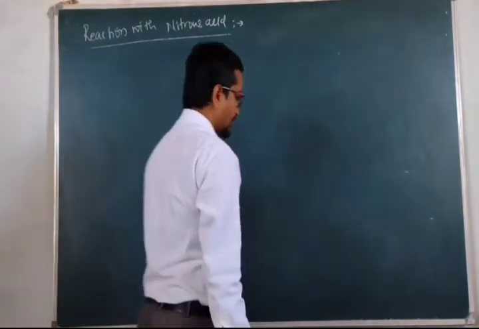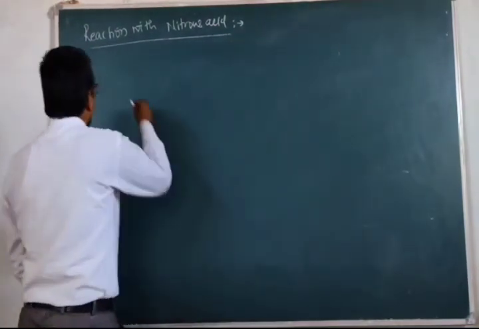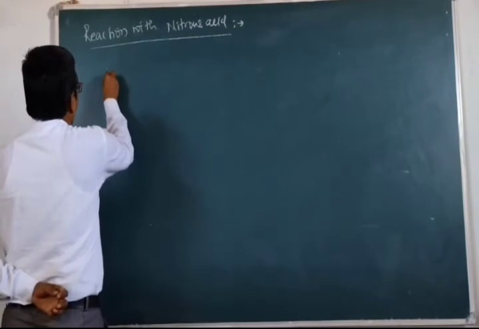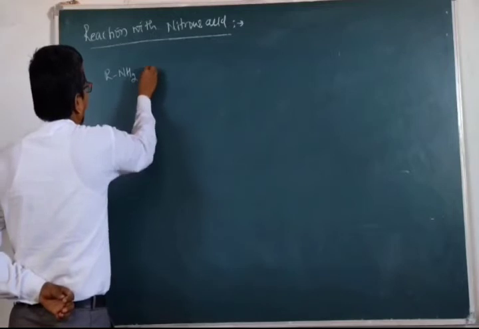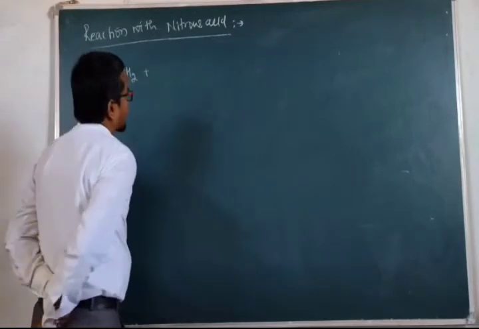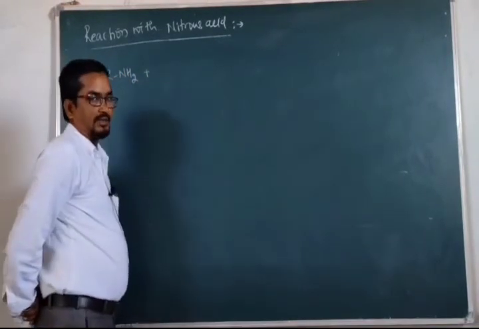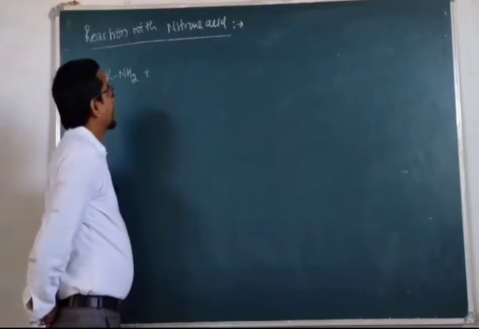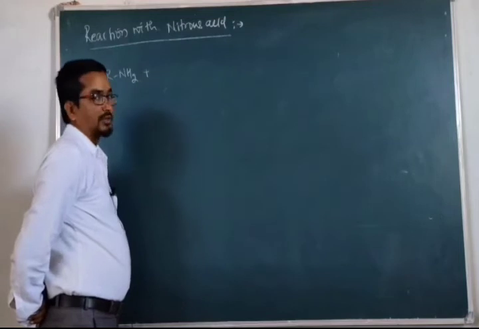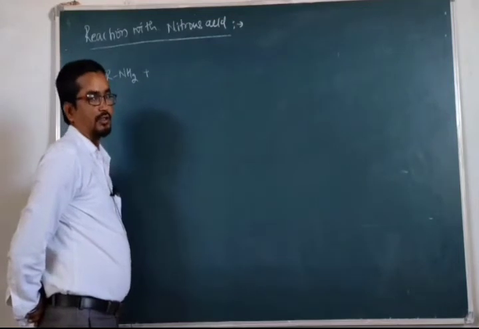In the general equation, for example, we have RNH2 reacting with nitrous acid. As I told you, nitrous acid is unstable, so it is not stored in a bottle. We have to prepare it in the reaction mixture itself, that is, in situ.